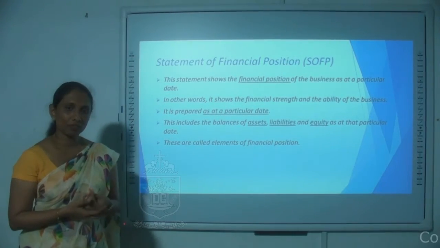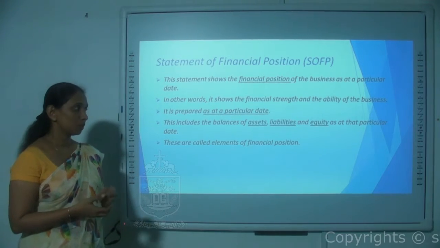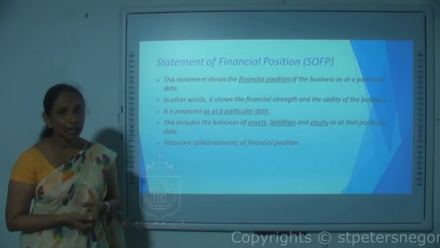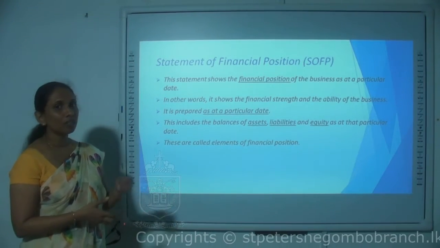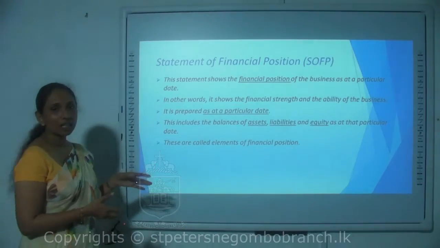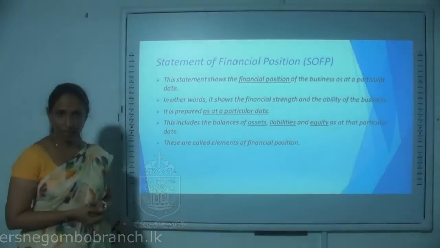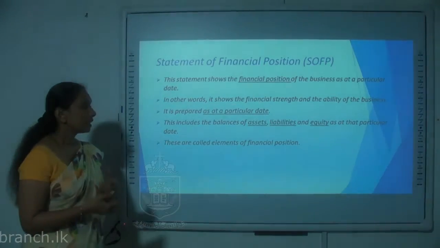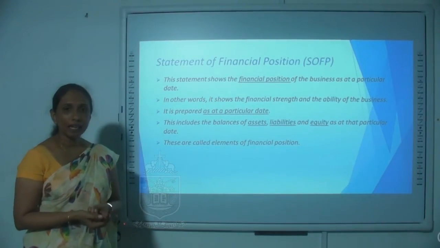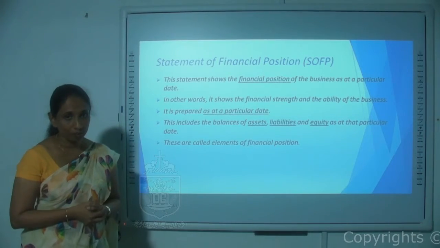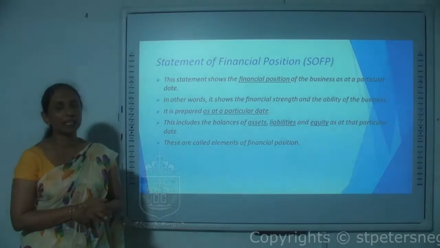Are the assets of the business adequate to settle its liabilities and to pay off what is owed to the owner? Therefore this statement includes the assets, liabilities and the equity of the business as at a particular date.